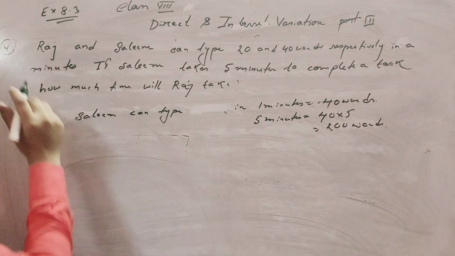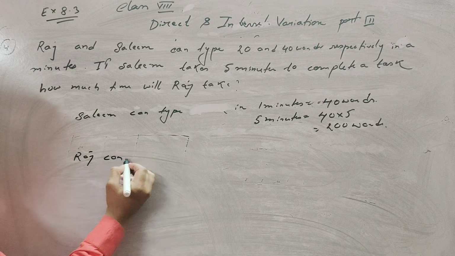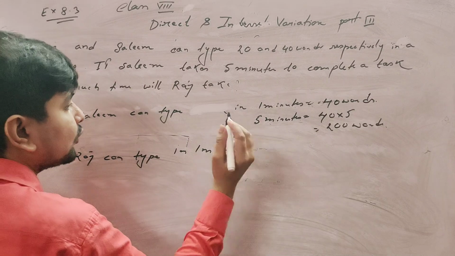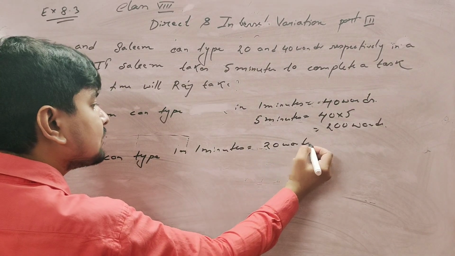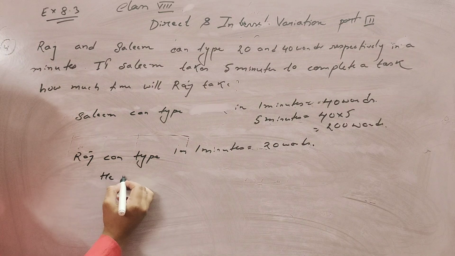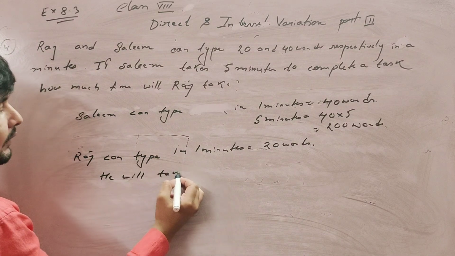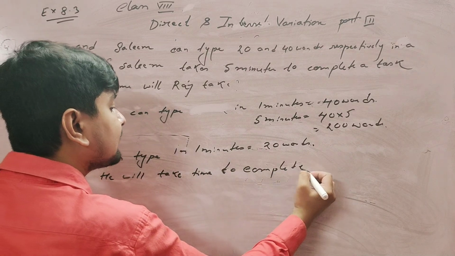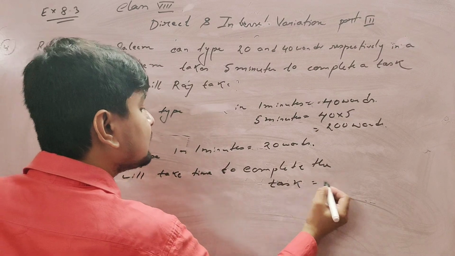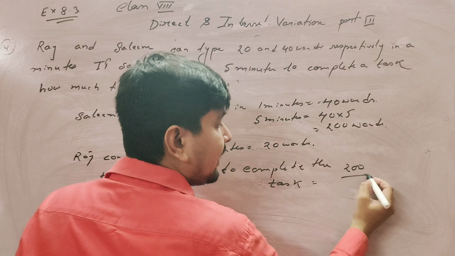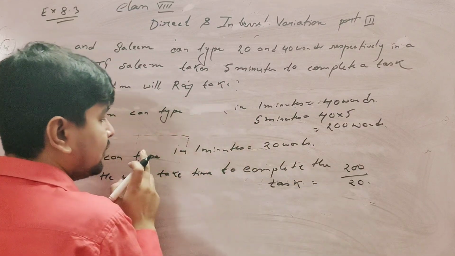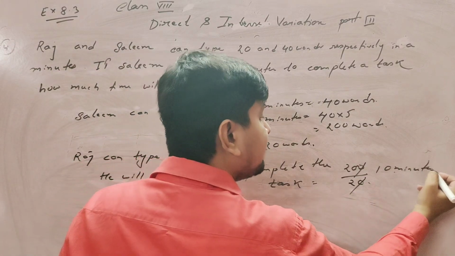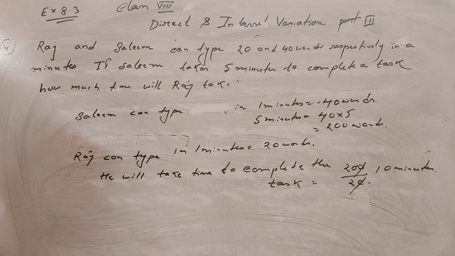Okay, and we know that Raj can type in 1 minute equals only 20 words. So the time he will take to complete the task is equal to what? Total words are 200 and he types in 1 minute only 20 words, so the time he gets is 10 minutes. So in 10 minutes Raj completes the task.